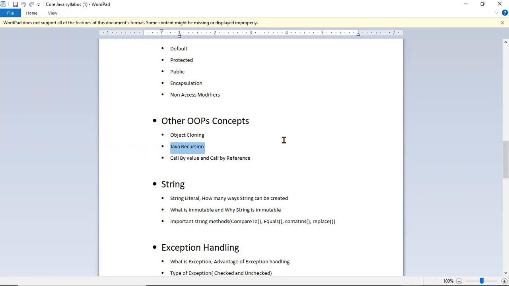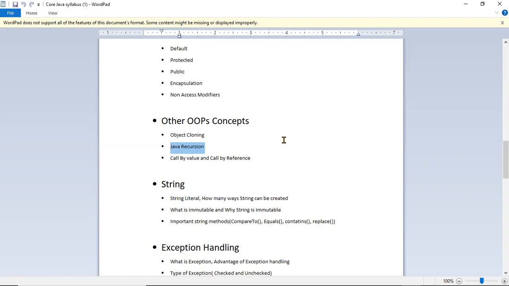You got that concept, right? Pass by value means when you pass that value to another method, the change will not reflect back in the calling method. Pass by reference means it will reflect back the changed data.